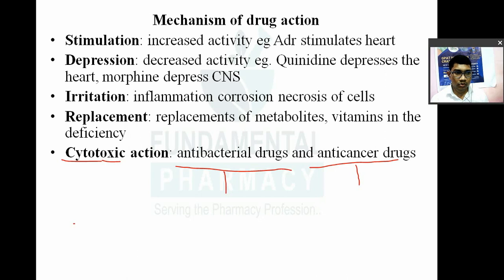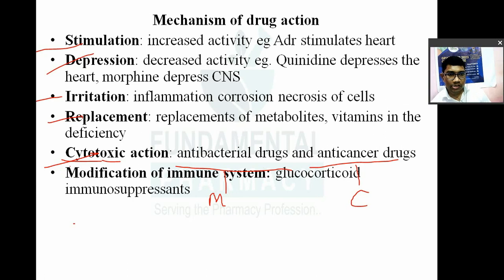So antibiotics will be cytotoxic to the microorganism, right? Anti-cancer drug means what? They will kill the cancerous cell. Cancerous cell means your own body cell. So they are toxic to the cancerous cell. Cyto means cell, toxic means killing. So drug may act by killing the particular cell. Okay. Stimulation, depression, irritation, replacement, cytotoxic. Okay. Now we'll see the next.